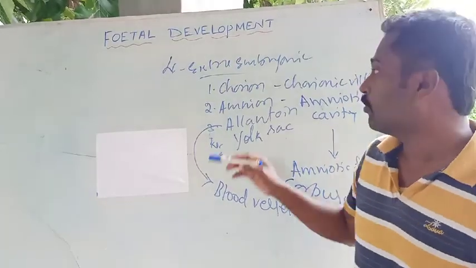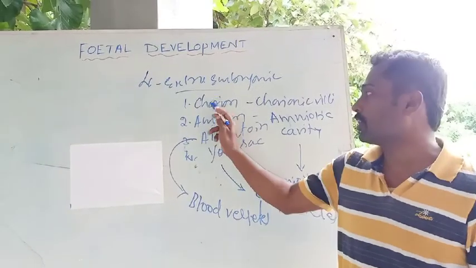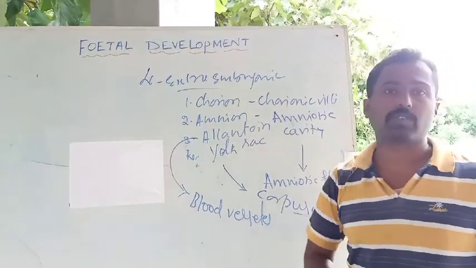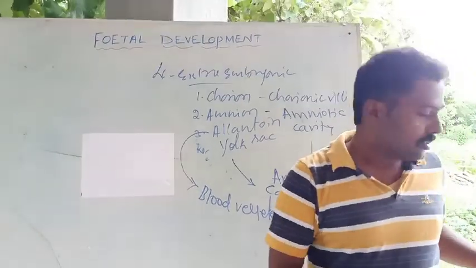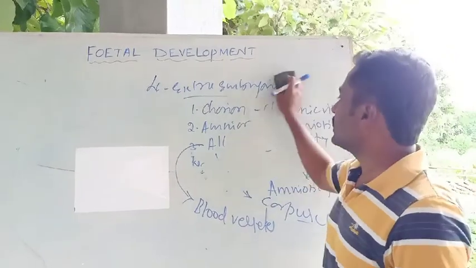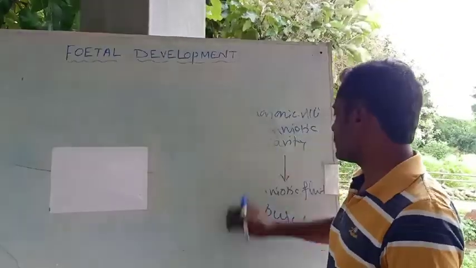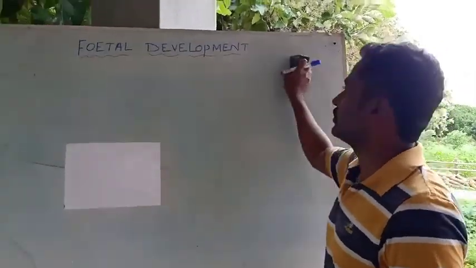So these four are the extra embryonic membranes: the chorion, the outer one; amnion, the inner one; allantoin; and the yolk sac. Each of them has its own function. And the last concept in this chapter, human reproduction, is about parturition and lactation.